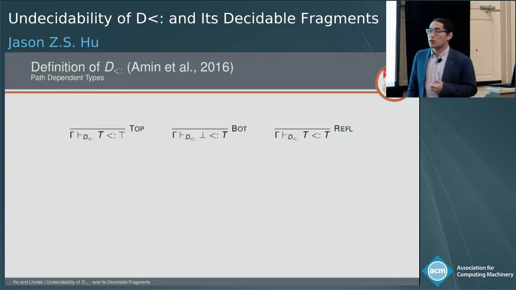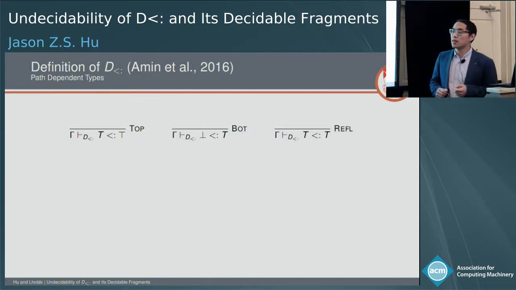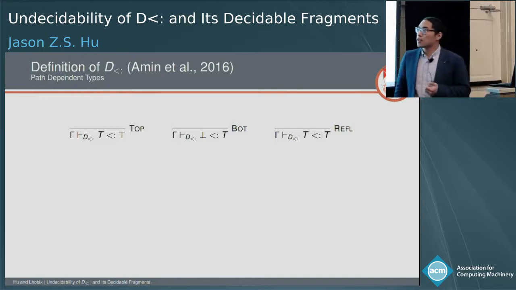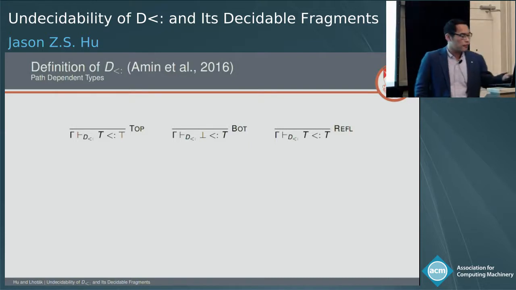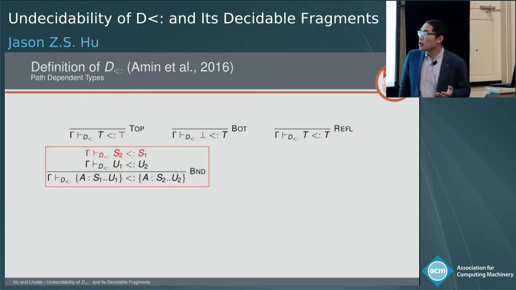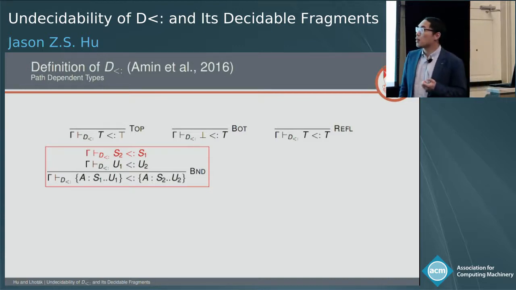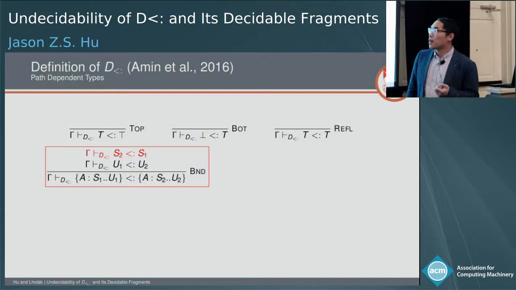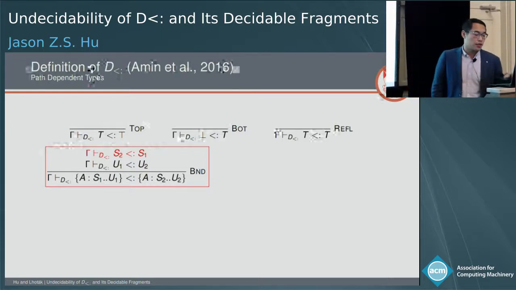So here I'm showing three rules. The top and the bottom rules say that the top type and the bottom type are the extrema of this subtyping, and the refl rule says the subtyping relation is reflexive. The BND rule compares two type declarations. So a type declaration stores two types, the lower bound S and upper bound U. And when we compare the lower bounds, we compare them contravariantly.